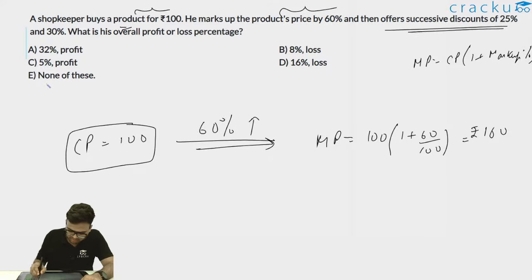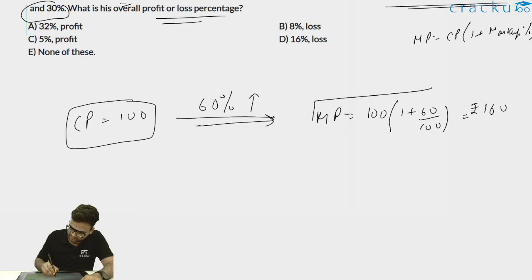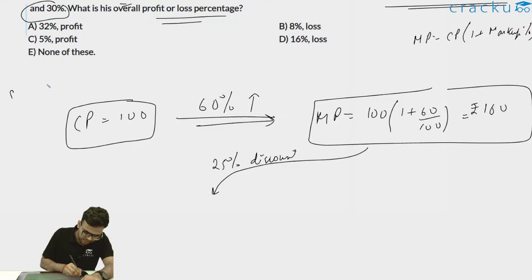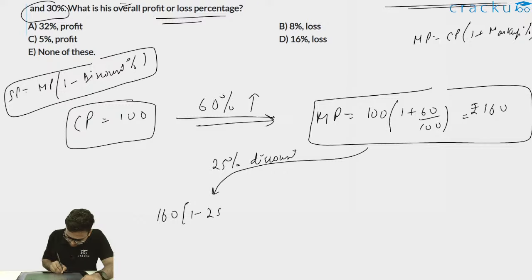And then offer successive discounts of 25% and 30%. What is his overall profit or loss percentage? Now, discount is always given on the mark price. So my mark price is 160 rupees. Now, there is first a discount of 25% given to it. So 25% discount, selling price will be mark price into 1 minus discount percentage. This is the formula. The selling price will be 160 into 1 minus 25 by 100. So this is equal to 120.